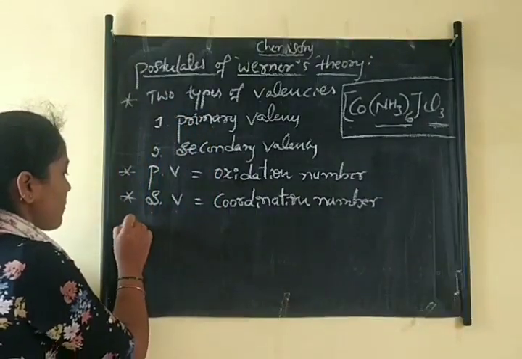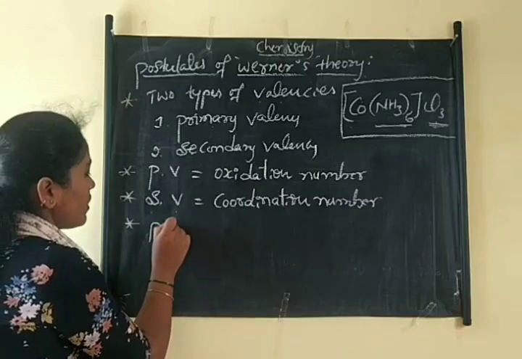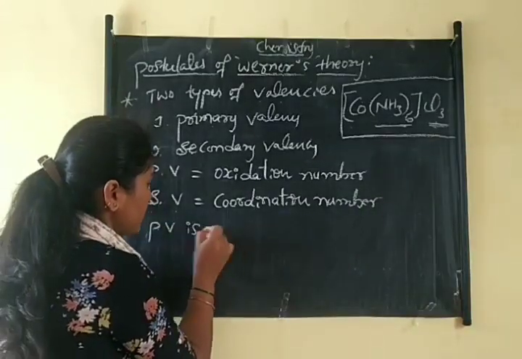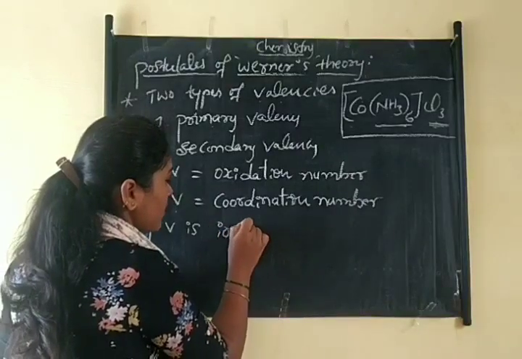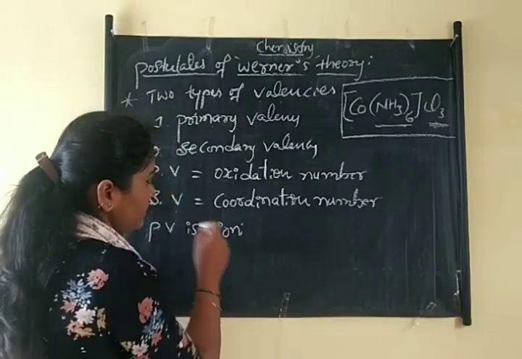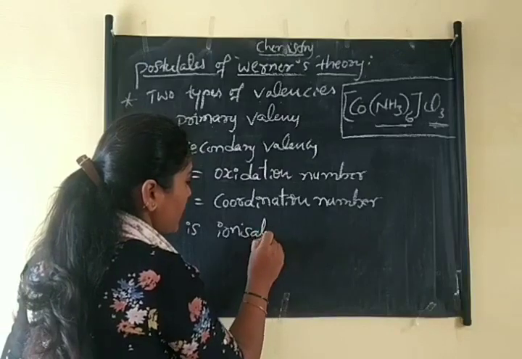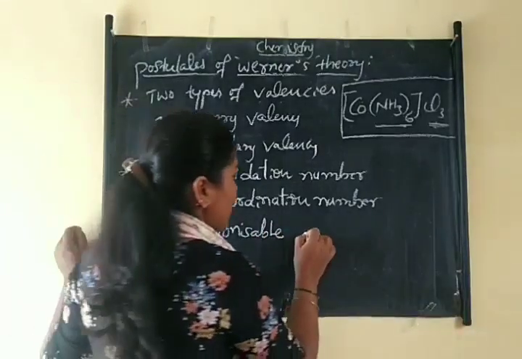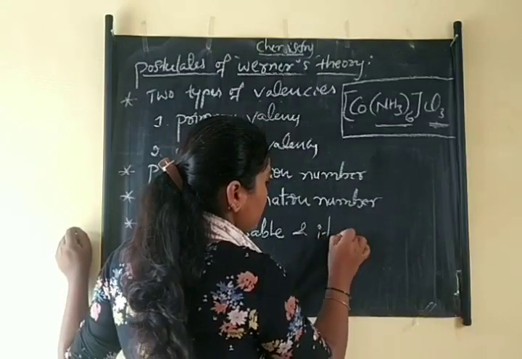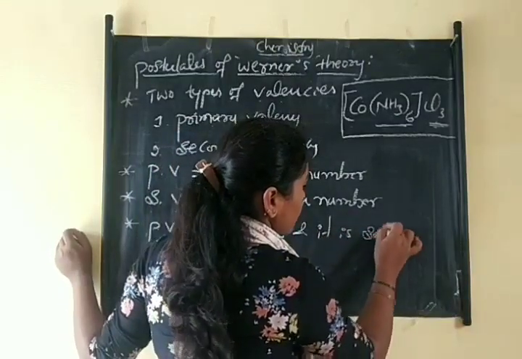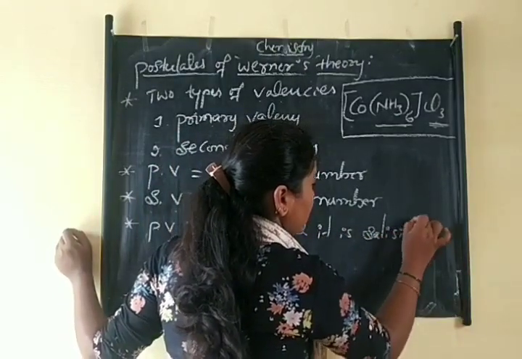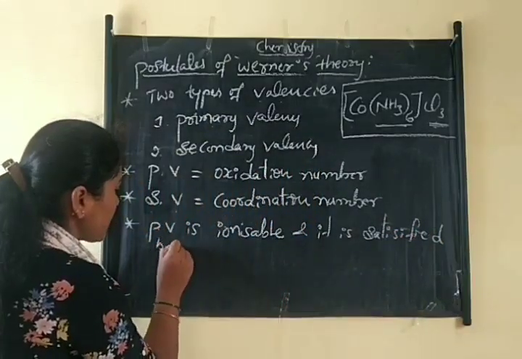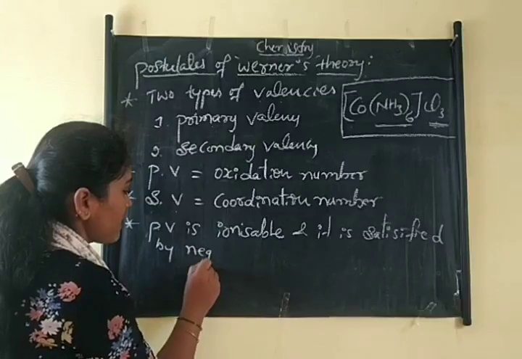And next one, primary valency is ionizable and it is satisfied by negative ions.